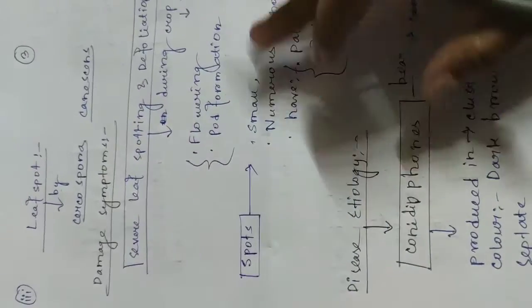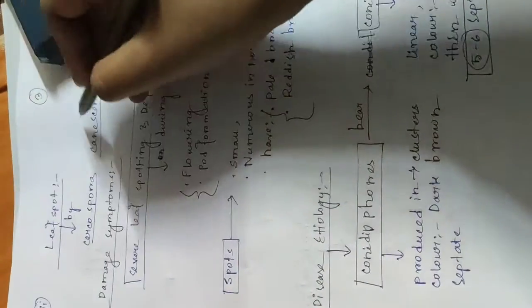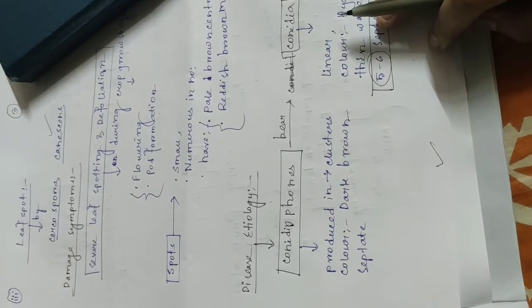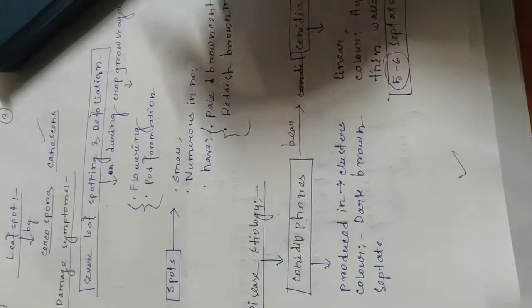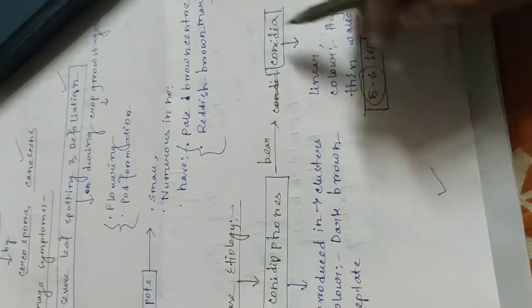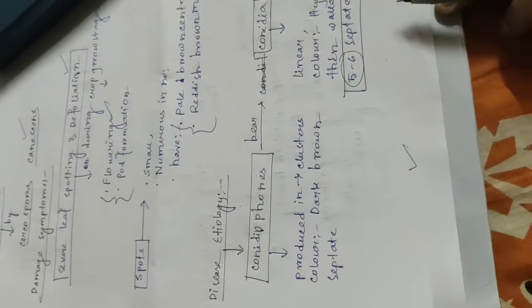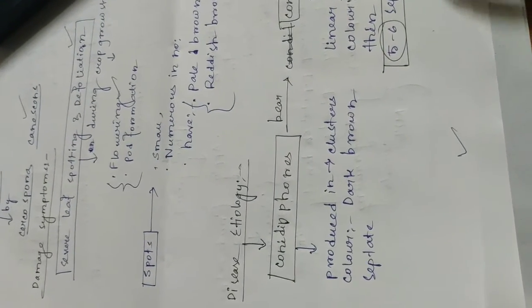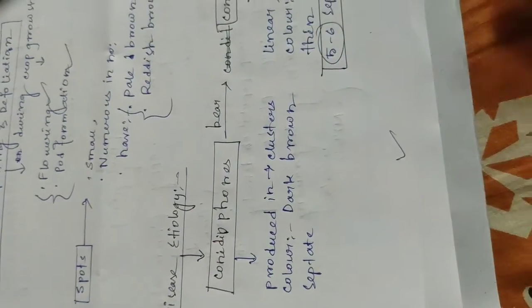The third disease of green gram and black gram is the leaf spot. Leaf spot is caused by Cercospora canescens. Damage symptoms: severe leaf spotting and defoliation of leaves. During which crop growth stages is leaf spot of green gram and black gram caused? The flowering and pod formation stages.